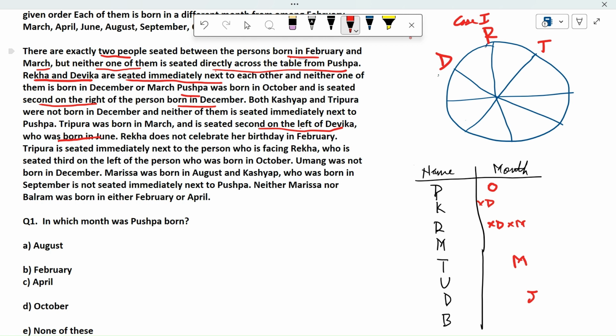Who was born in June? Okay, Rekha does not celebrate her birthday in... Okay, so Rekha does not celebrate it in Feb also. Fine. Tripura is seated immediately next to the person who is facing Rekha.